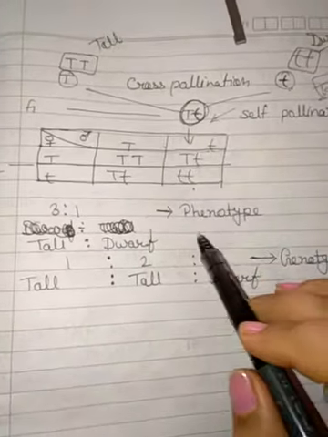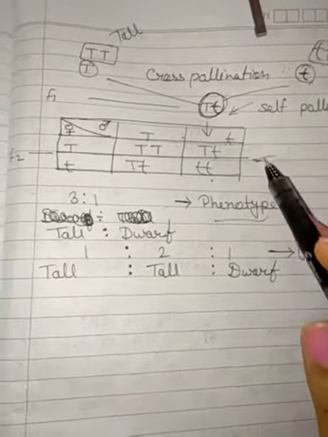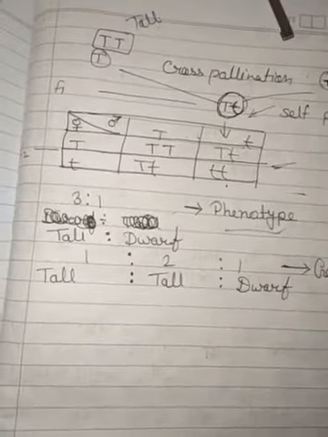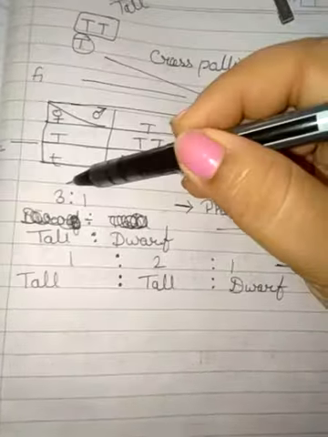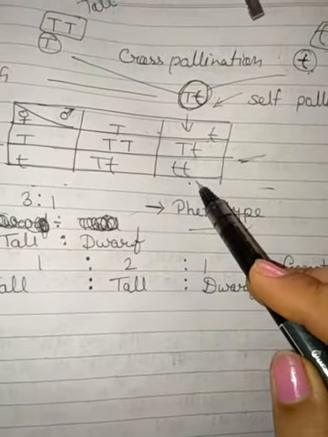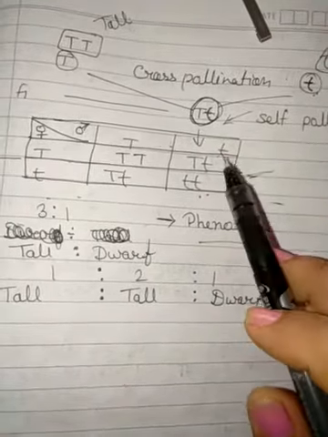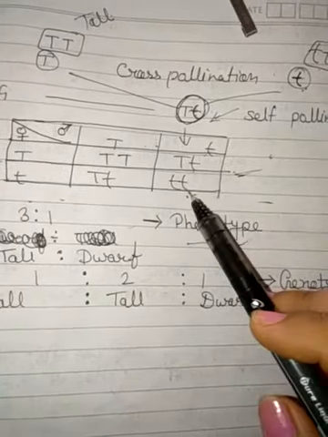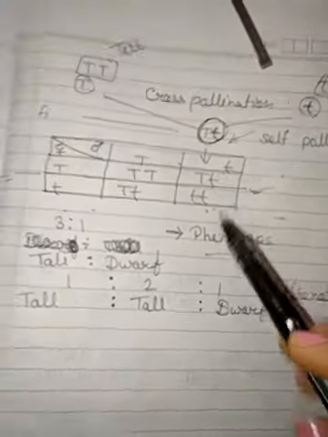Then the phenotype of this F2 generation is that offspring have some characters of tall and some characters of dwarf, because both characters, one dominant and the second recessive, come separately.